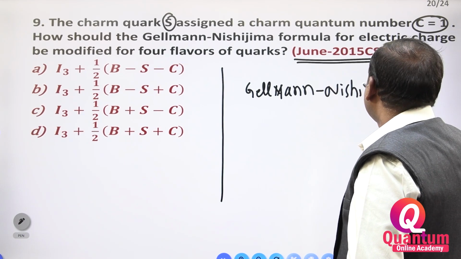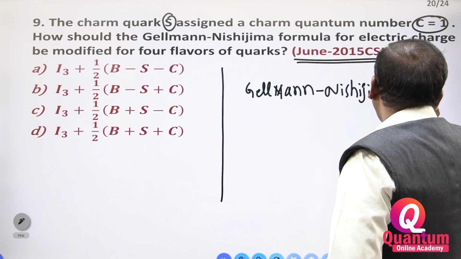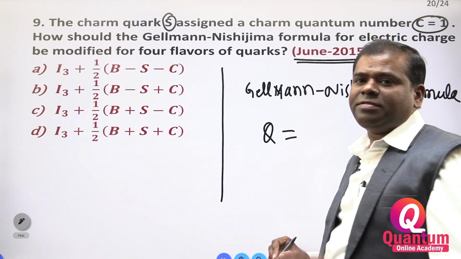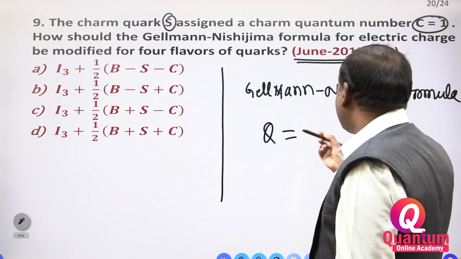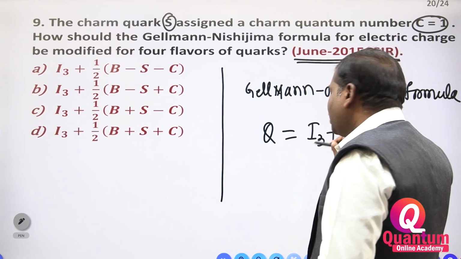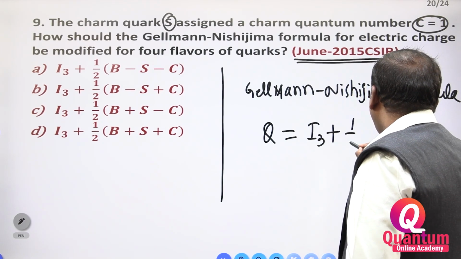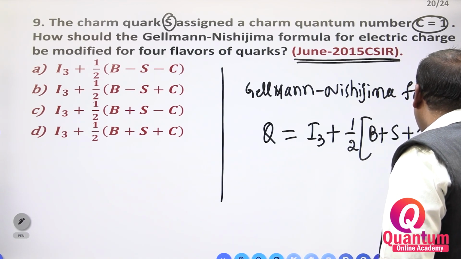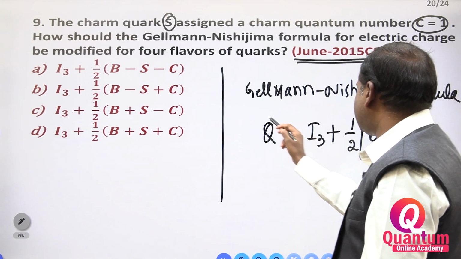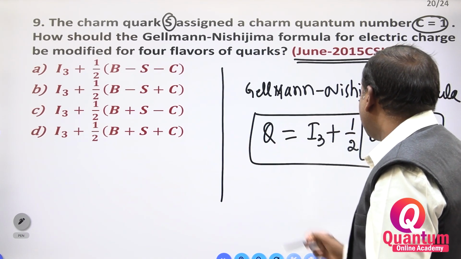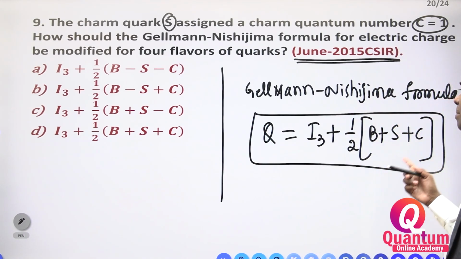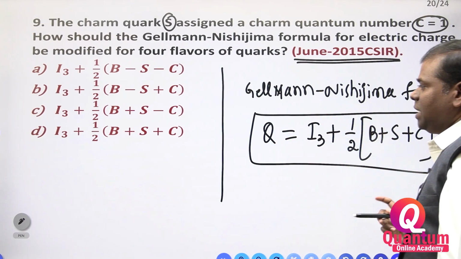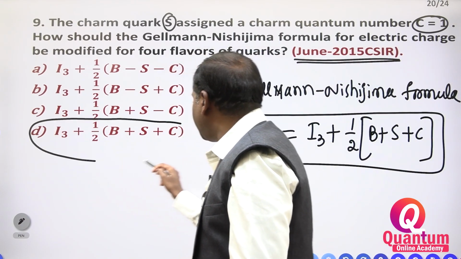Gell-Mann-Nishijima formula. What is the formula? We have to calculate the charge of the elementary particle. How do we calculate? I3, the third component of isospin, plus 1/2 into baryon number plus strangeness plus charm. This is used to find the strangeness of that particle. This is very, very important. Q is equal to I3 plus 1/2 (B plus S plus C). What is your option? Option D is correct.